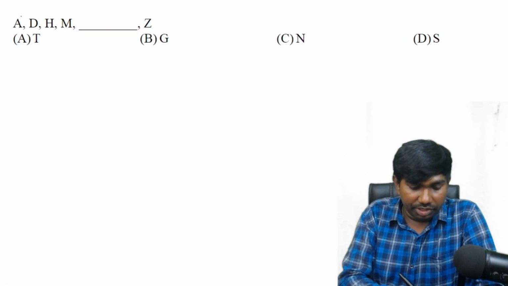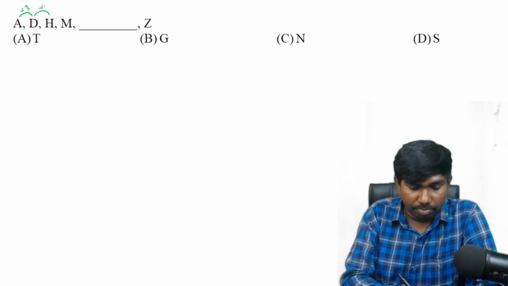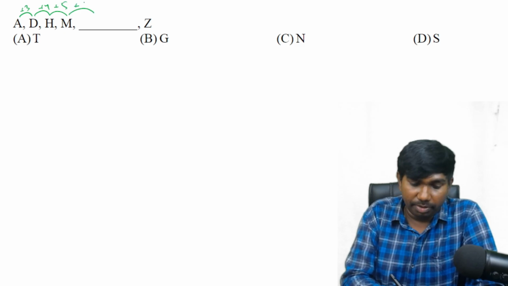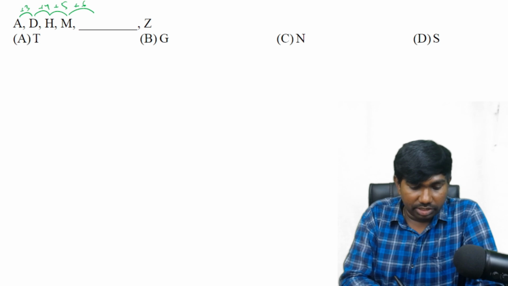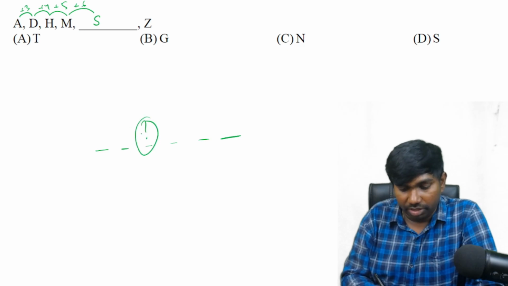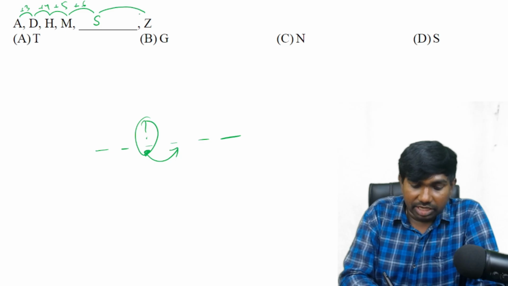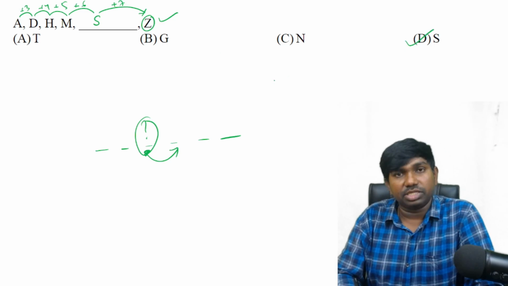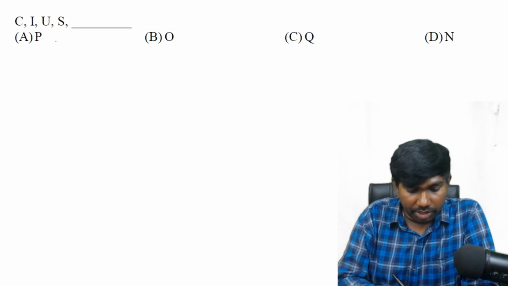Next. A to D it is plus 3. D to H plus 4. H to M. H is 8 and M is 13 plus 5. So plus 3 plus 4 plus 5 means it must be plus 6. M is 13 plus 6 is 19. 19th letter is S. But after getting the answer, if it is a missing number or a wrong number, compulsory we should verify our original answer, correct answer, with the next number. S is 19. 19, it must be plus 7. 19 plus 7 is 26. 26 letter is Z. Yes, it is satisfied. So the answer must be D. Option D.